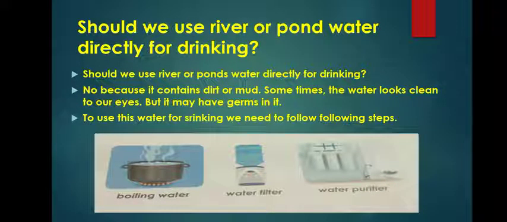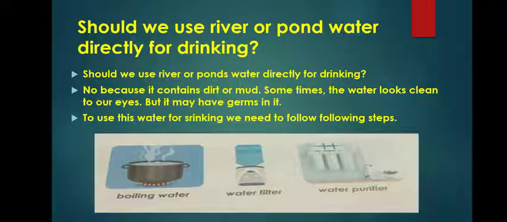Should we use river or pond water directly for drinking? No, because it contains dirt or mud. Sometimes the water looks clean to our eyes, but it may have germs in it. When we drink water with germs and dirt, we feel sick.